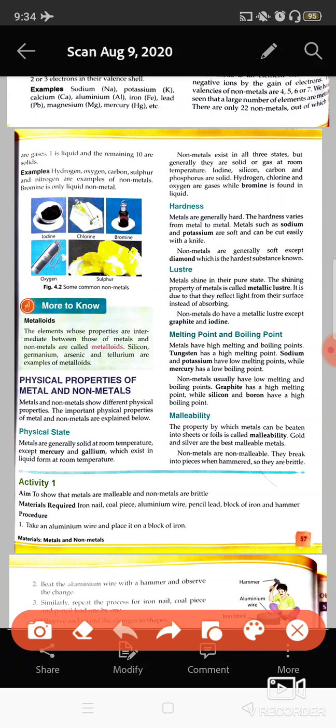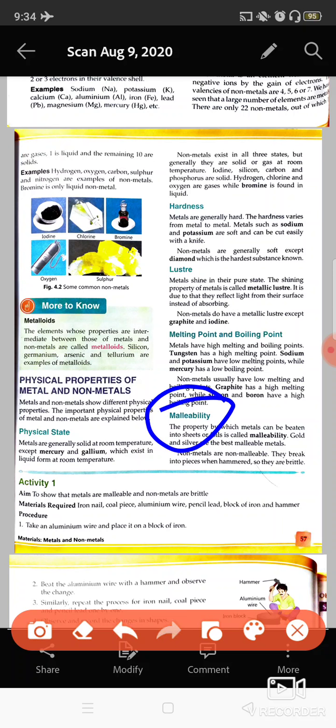All the metals have high melting and boiling points except sodium and potassium, and mercury also has a low boiling point. All the non-metals have low melting and boiling points except graphite, which has a high melting point, and silicon and boron are the two non-metals which have high boiling points.